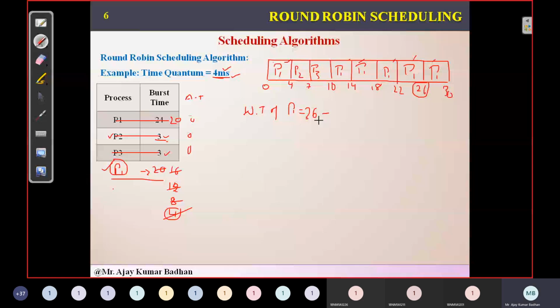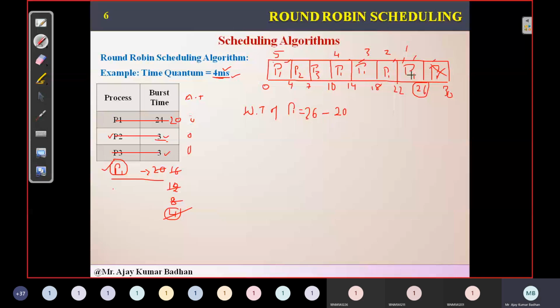What is the waiting time for this particular process? Total waiting time minus the number of times it has executed earlier. How many times has it executed? Except this one, calculate the remaining P1s: 1, 2, 3, 4, 5. Now every slot is of 4 milliseconds, right? So 5 into 4, 20.